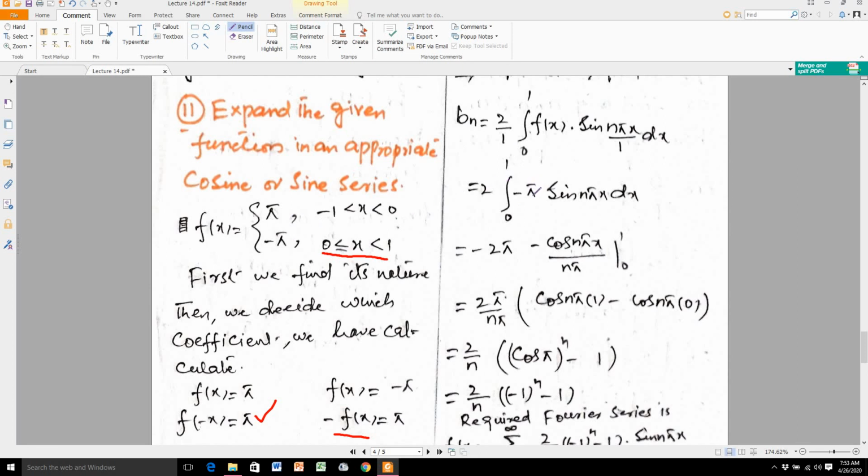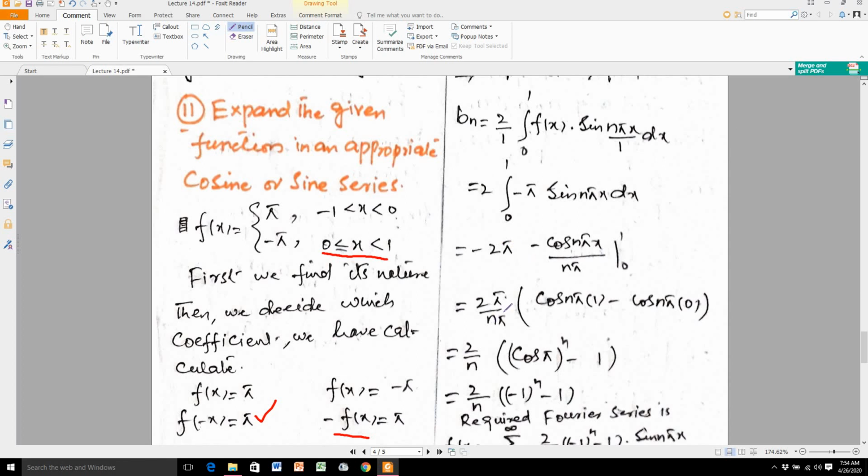So I write in place of the function minus pi sine n pi x. This pi is a constant, I am taking it outside. What is the integral of sine n pi x? That is equal to minus cos n pi x divided by n pi. When I simplify this and evaluate at the given limits, I get cos n pi into 1 minus cos n pi into 0, and this becomes 2 pi over n pi.